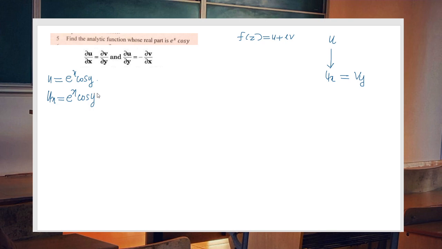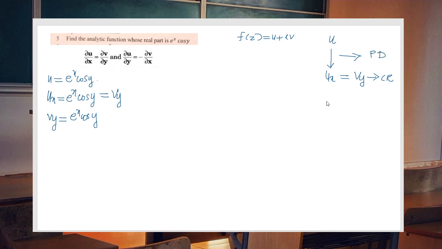So right now the derivative of v with respect to y is e raised to x cos y. Here we just found ux from u, and then used the CR equation.